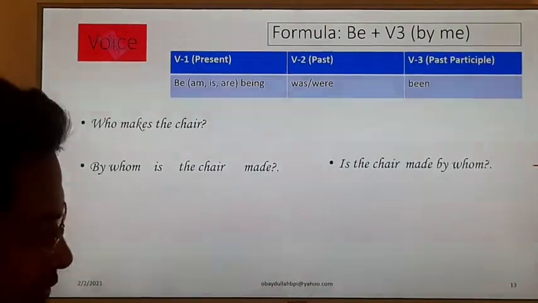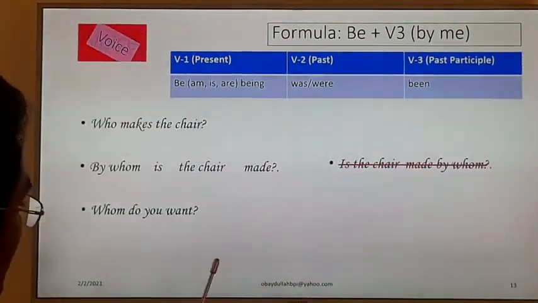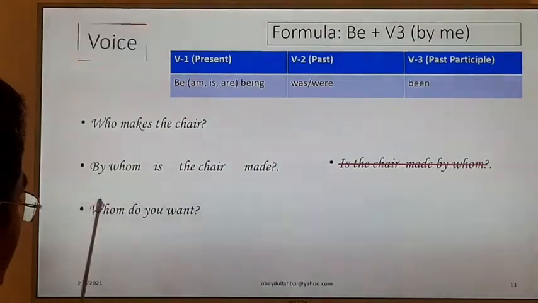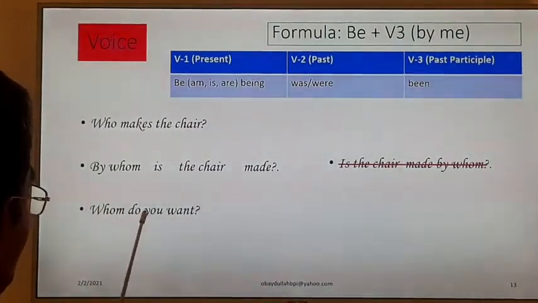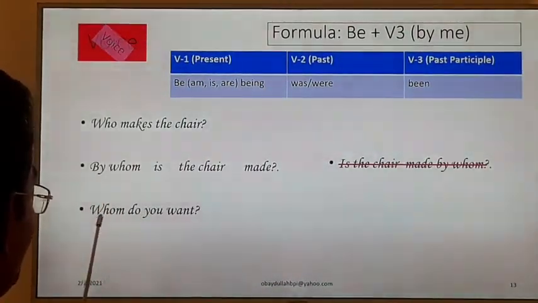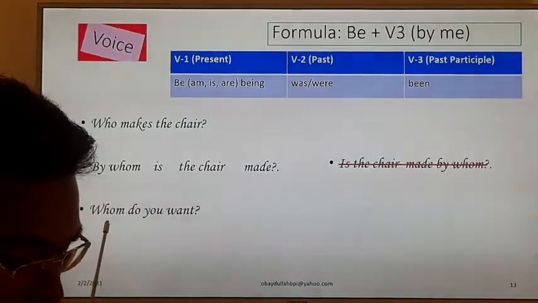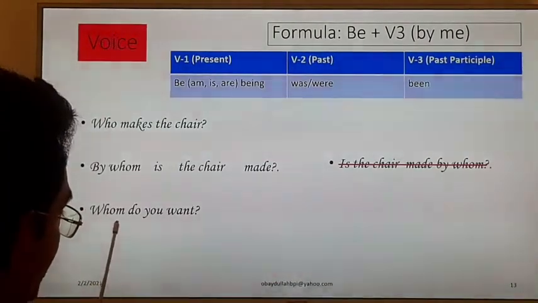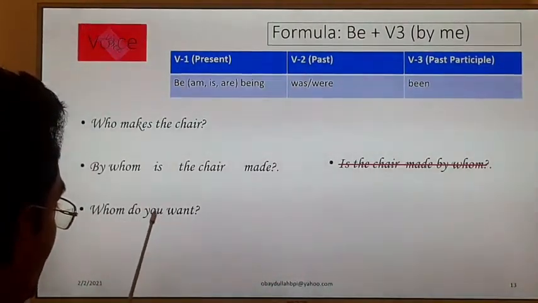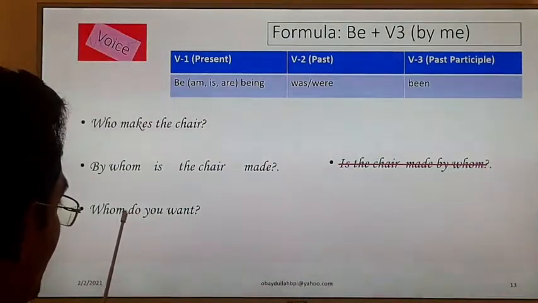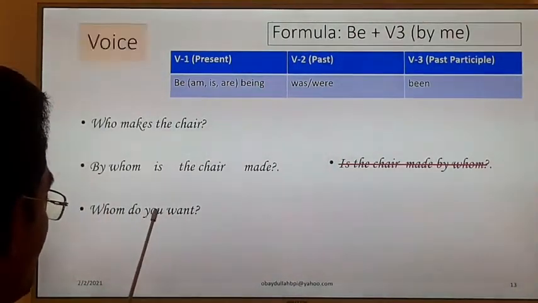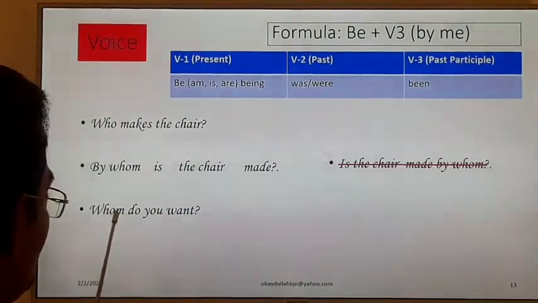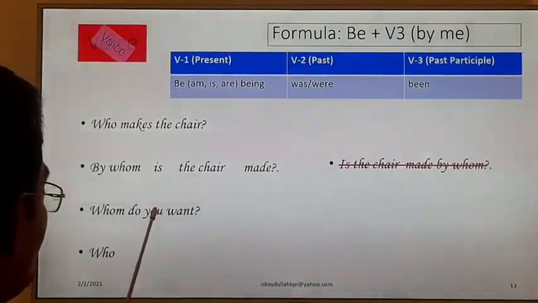Time is very short. Next example: Whom do you want? Here "you" is the subject and "whom" is the object. It is a very complex sentence, very difficult, but we have to find out the subject and object. Here the subject is "you" and the object is "whom". How will it change?